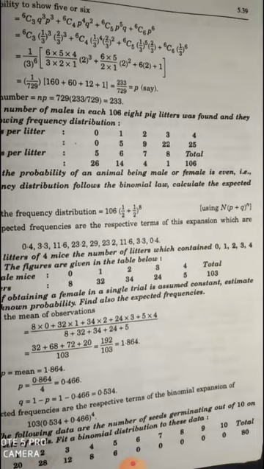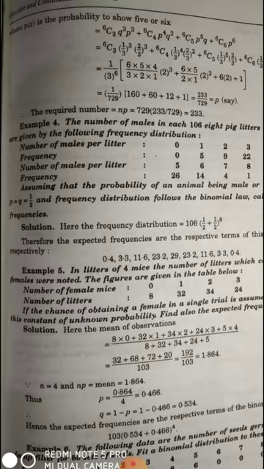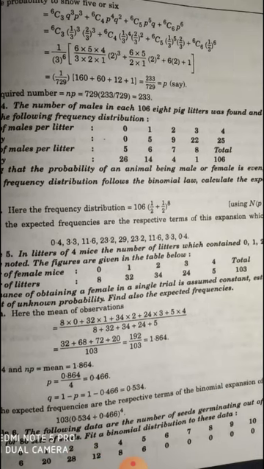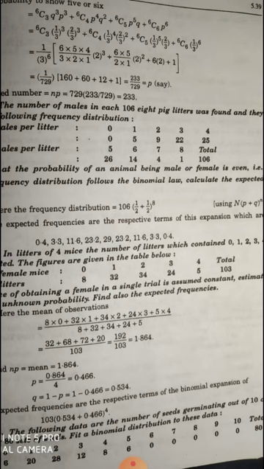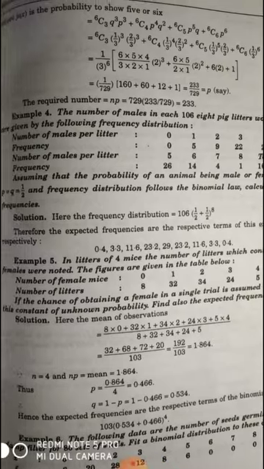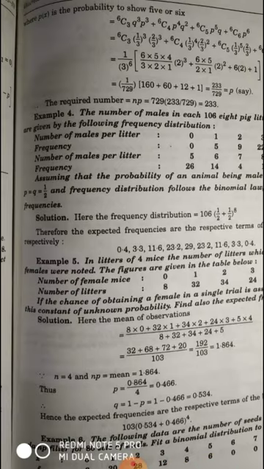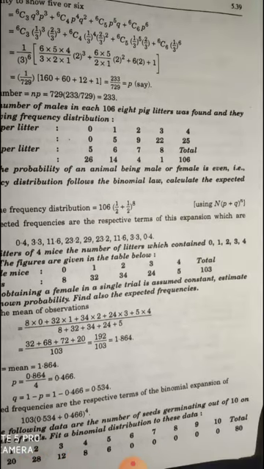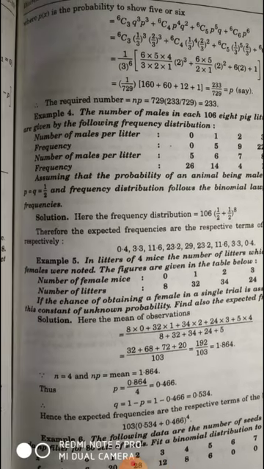Similar, next example, the number of males in each of 106.8 piglet litters was found, and they are given the following frequency distribution, with frequency and corresponding numbers of males per litter. This is given here. So assuming that the probability of an animal being male or female is even, that is p is equal to q is equal to 1/2.